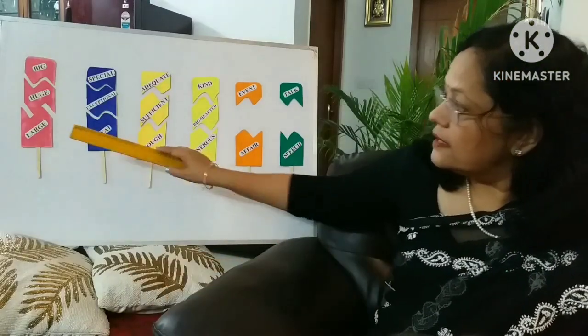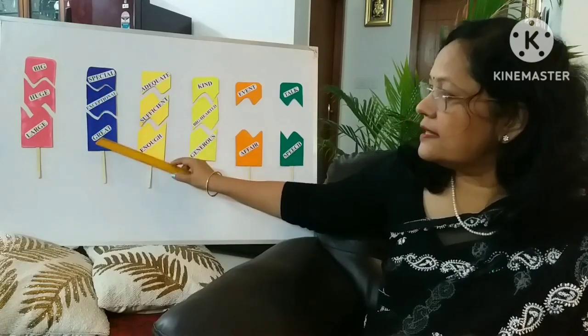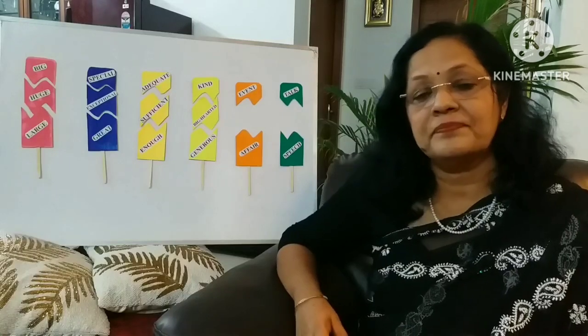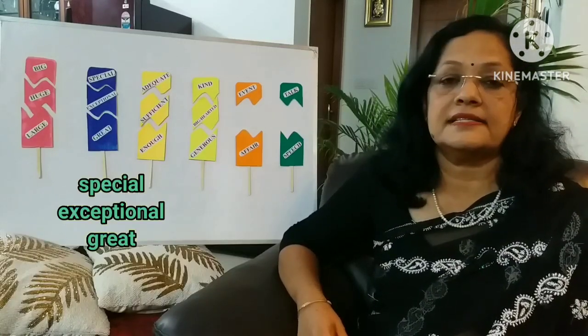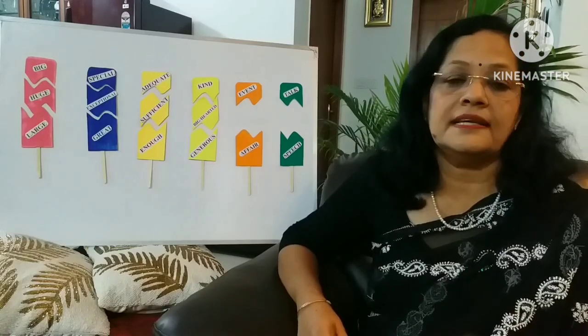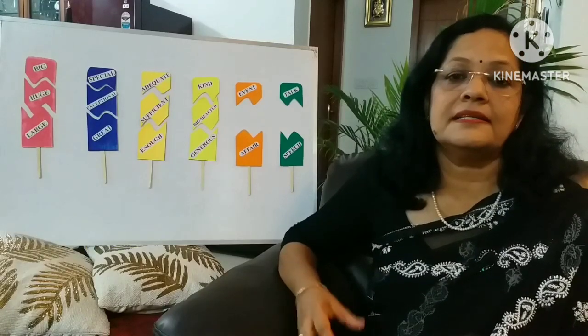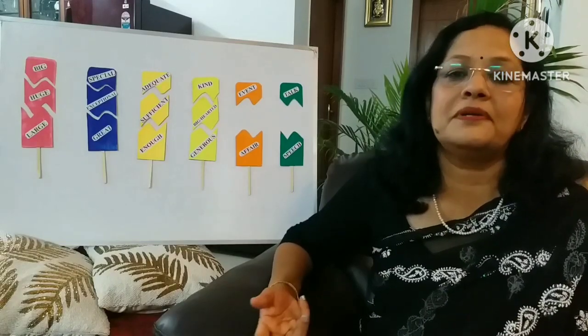Now the synonyms of special are exceptional and great. So I can say she's a great teacher, she's a special teacher, or I can say she's an exceptionally talented teacher. All the things mean the same, but see the beauty of the language, see the beauty of synonyms. It is put in such a beautiful way.